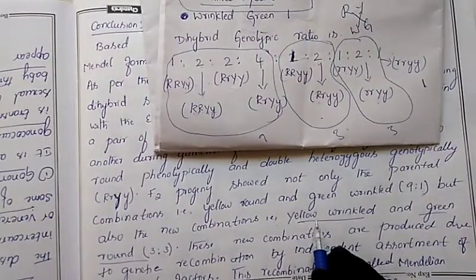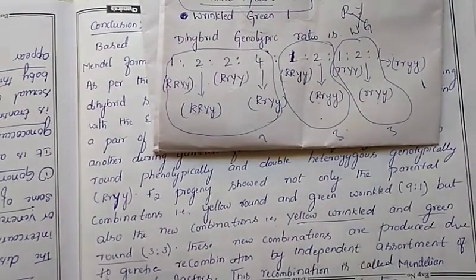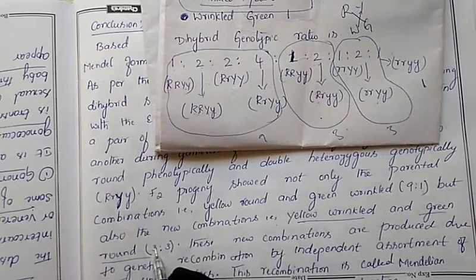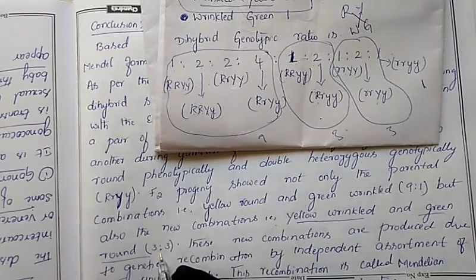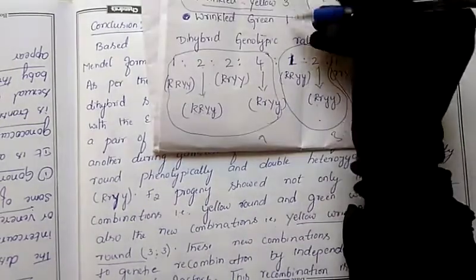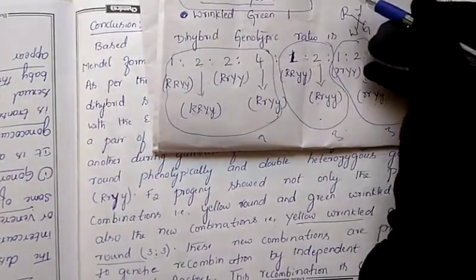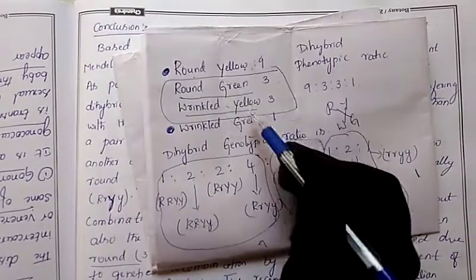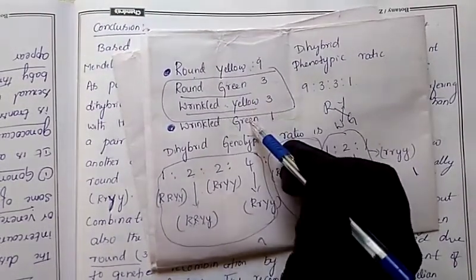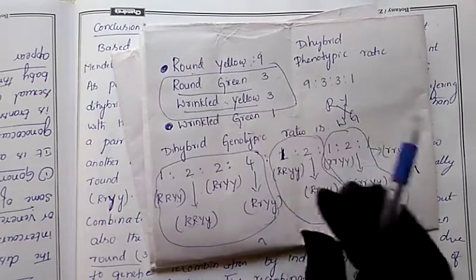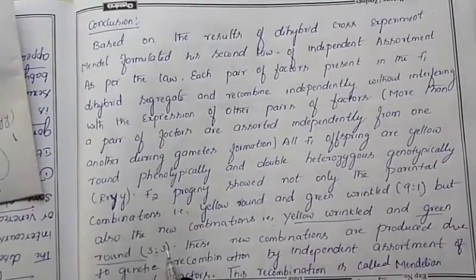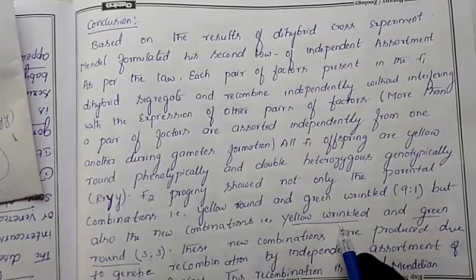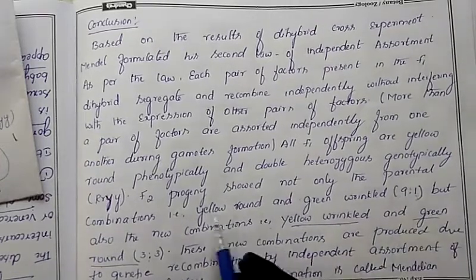So the new combinations we got here are round green, yellow wrinkle and green round, that is nothing but 3:3. This is the new combination we got here. And which is the parental combination we got here? 9:1. So these two are the parental combination. Parental combination means these characters are already present in the parents. So 9:1 is the parental combination, and 3:3 is the new combination.